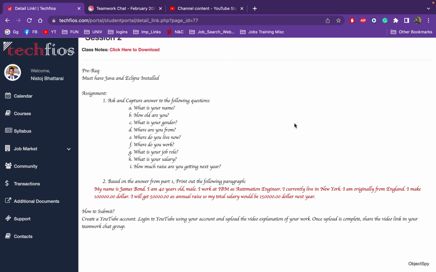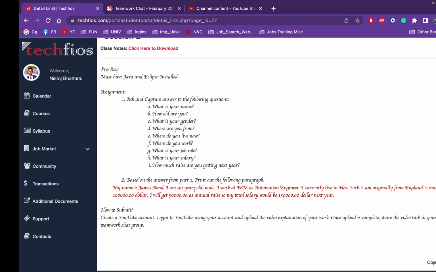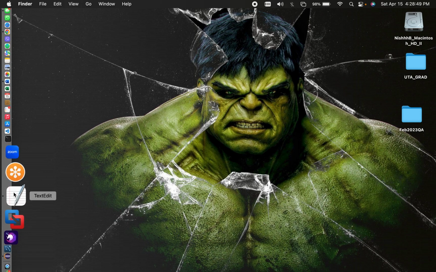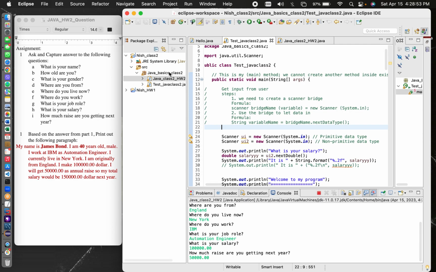As per our second homework for our Java class, this is the expected question, and the final printout answer paragraph for the passage would be this one right here. I copied and pasted that onto my TextEdit, which is right here. And since I already have my Eclipse running, I'm going to go ahead and start that.